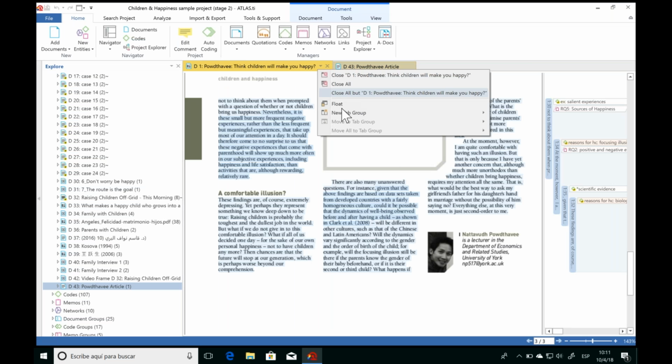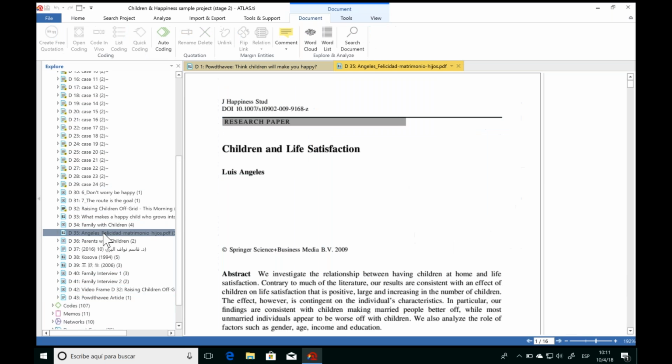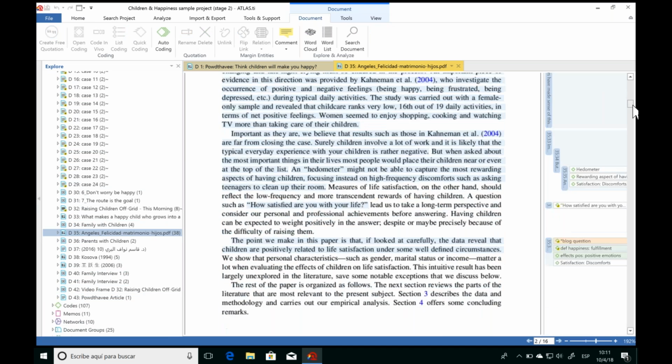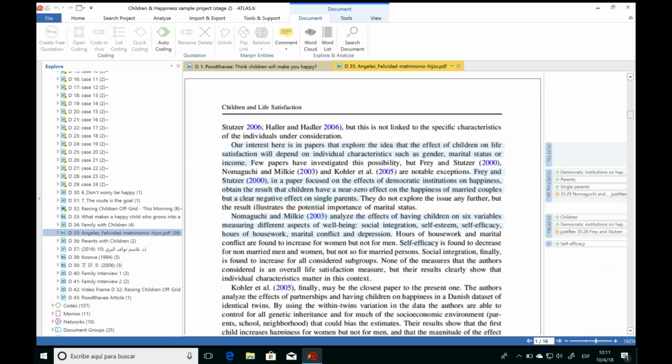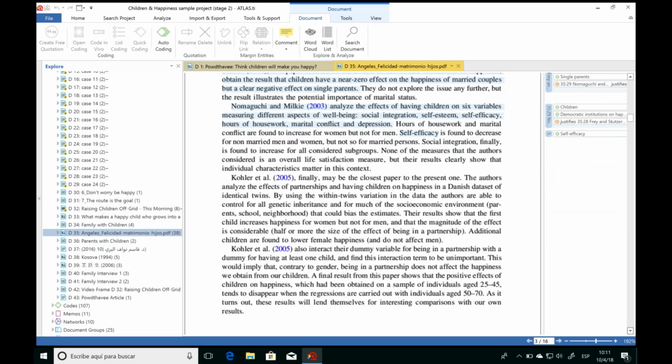I'll just go ahead and close that one as well. Here we go. Here's an article that we haven't quite analyzed yet. So I've imported these different articles to the project here because aside from analyzing our primary data, we also want to analyze the articles and conduct our literature review using ATLAS.ti. And so we have the documents here.